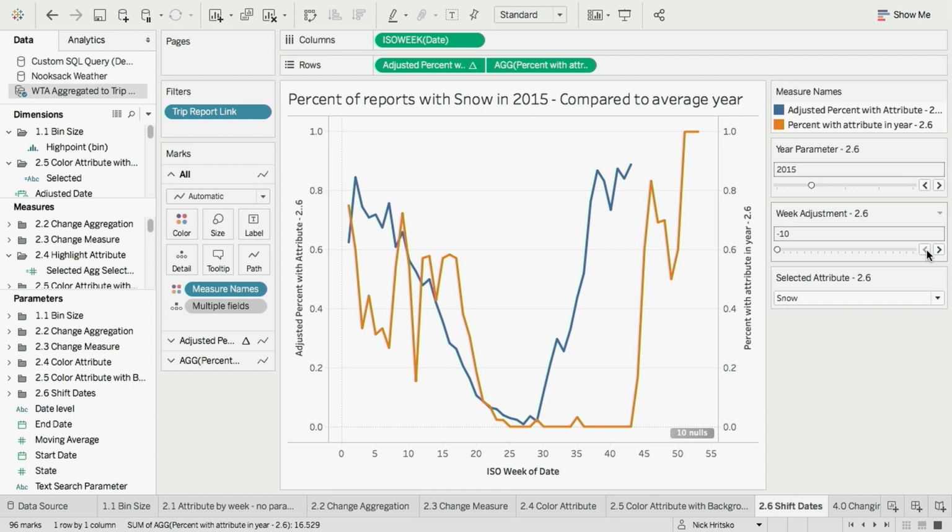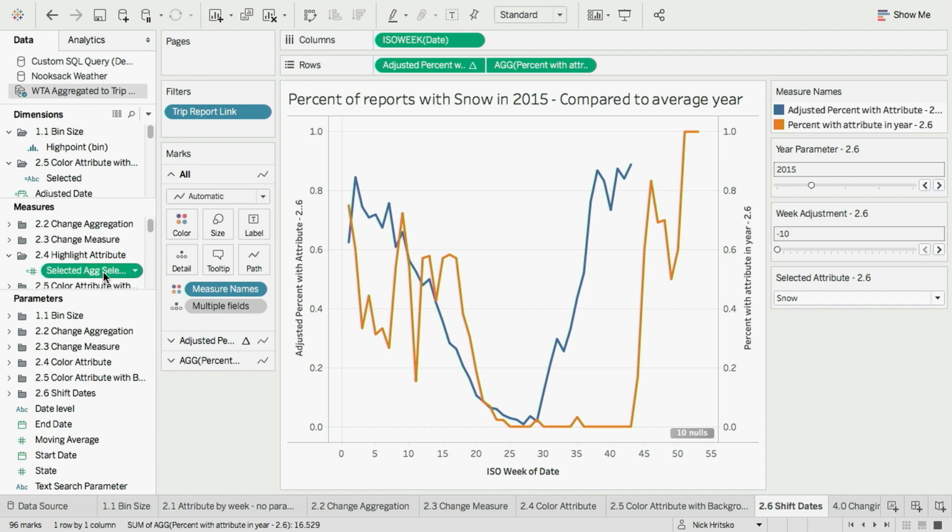Now, one thing I want to point out here about using a calculation, in this case, a calculation driven by the parameter to select which year, if I was filtering on years to try to filter down to just 2015, I would probably lose a lot of that context in my data set because those other rows would go away. And so by using these sort of calculations and parameters to pull and highlight certain segments of the data, we can do that comparison against the total without losing any records or losing any rows.